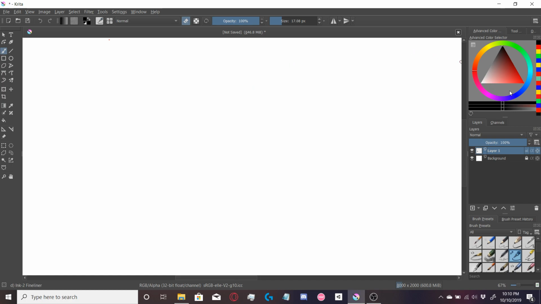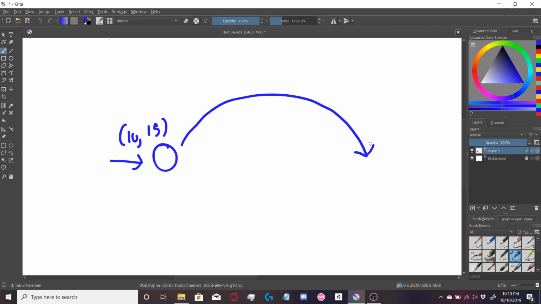Say I have a blue ball sitting right here at position x of 10, y of 15. And I kick said blue ball, and it moves over here at a rate of 5 units per second.